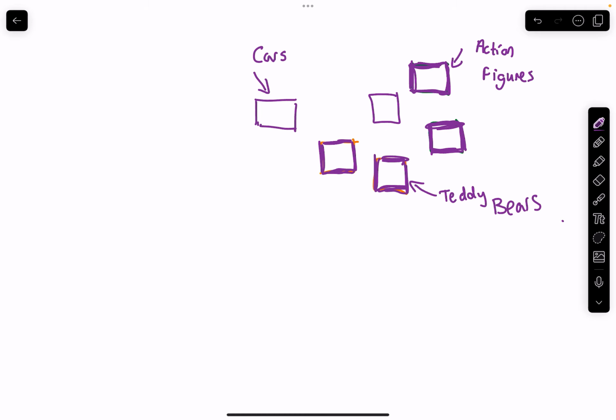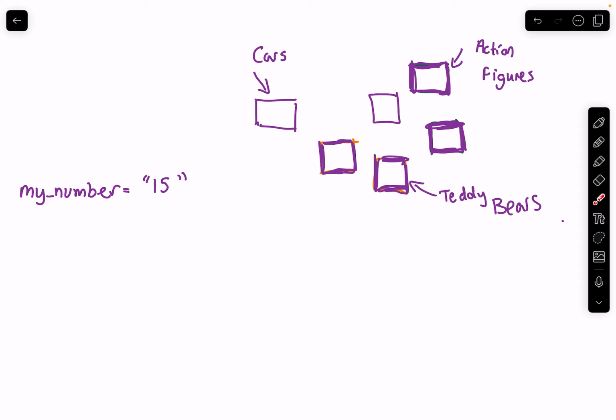Let's just say we have a string called my number, and to make this a bit clearer, my number is equal to 15. It's a string because it has these quotes, but it's 15 in text form.